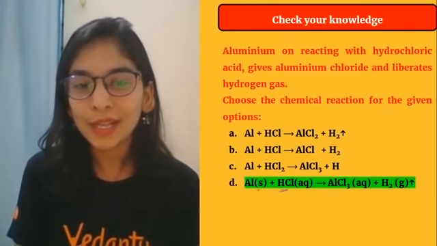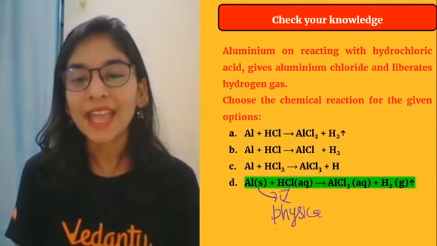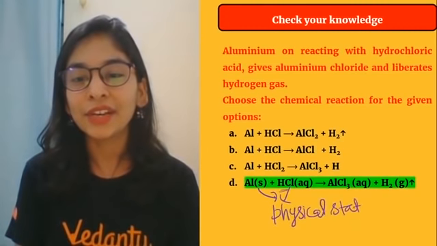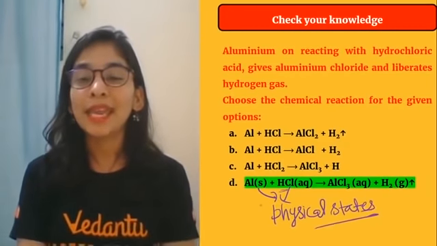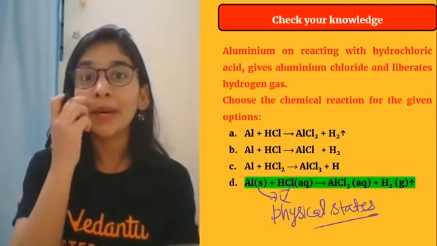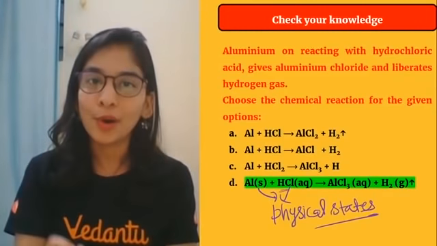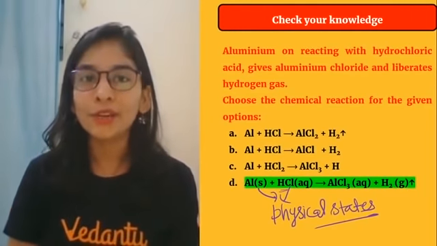So what is this, students? I can write the physical states of reactants and products in brackets after writing their symbols and formulas. So do remember it. Try to write every chemical equation by making it more and more informative.